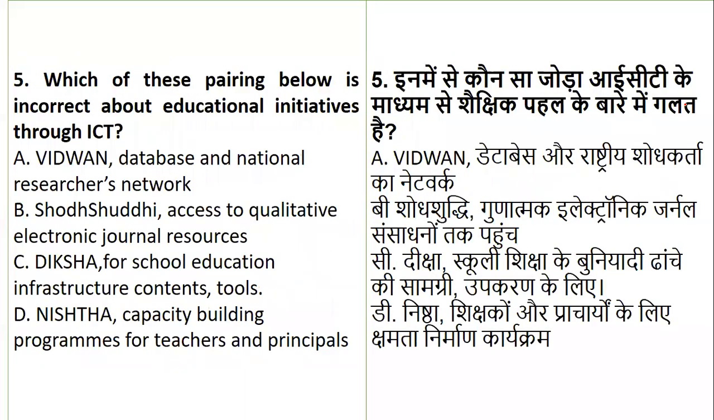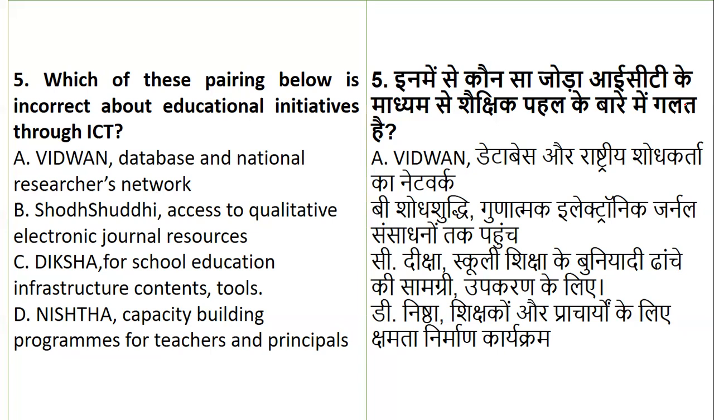Next we have: which of these pairings below is incorrect about educational initiatives through ICT? This question can be in the form of match the following, but they want to highlight the odd man out. There is definitely an odd man out here. The initiatives are Vidwan, the database and National Researchers Network; Shuddhi, access to qualitative electronic journal resources; Diksha, school education infrastructure, content and tools; and Nishtha, capacity building programs for teachers and principals.